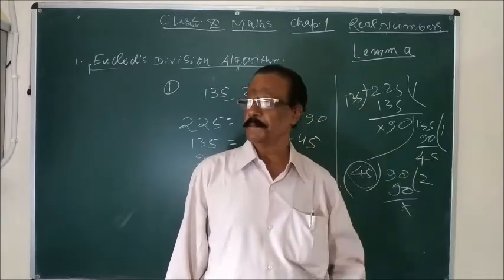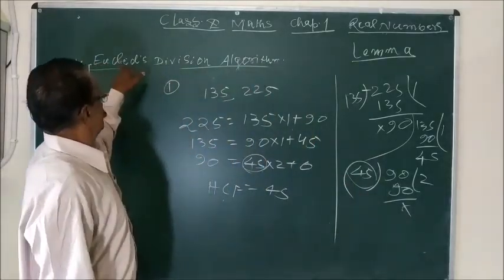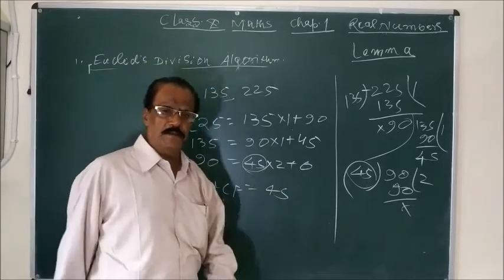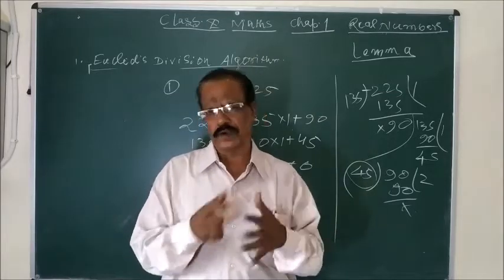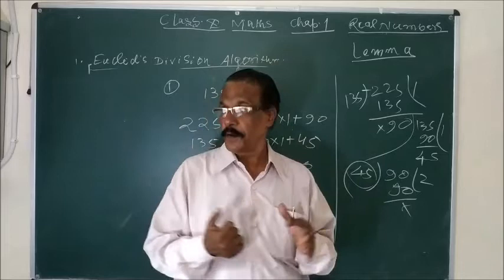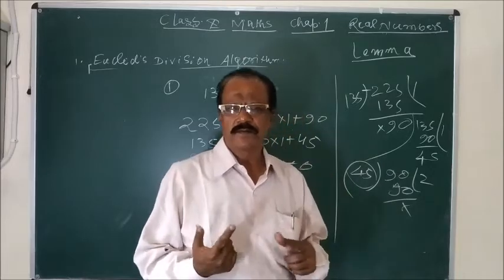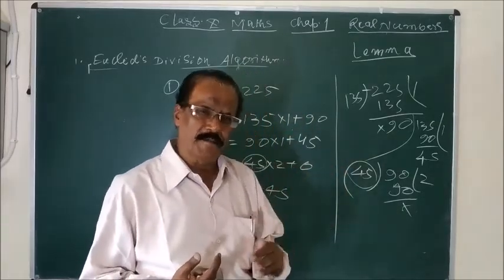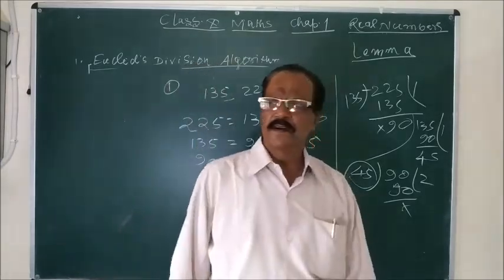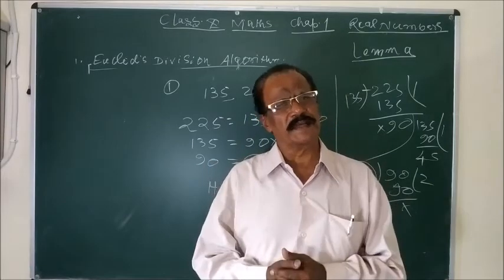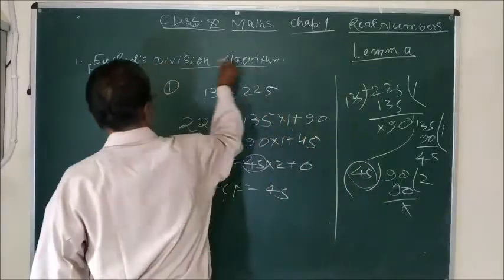He has given many theorems. You will learn, and you will learn also in higher class. But Euclid division algorithm. Algorithm is a well-defined steps of a procedure which are used to solve any problem. That is called algorithm. Any problem, you solve a question step by step, and then you find the result. So these are step by step, well defined, they are called algorithm. And lemma, I have already explained, lemma is a proven statement, universal truth you can say, and that is used to prove another statement. So now you see, what is the Euclid division algorithm?